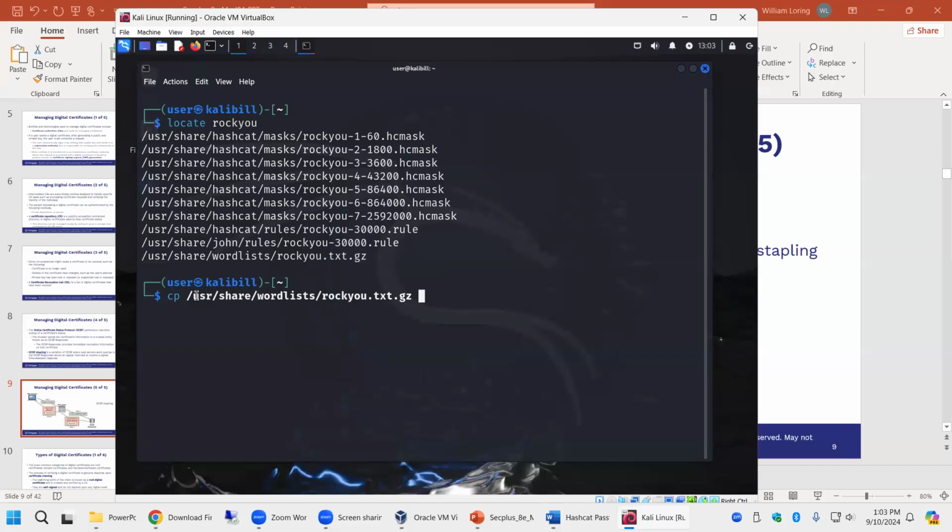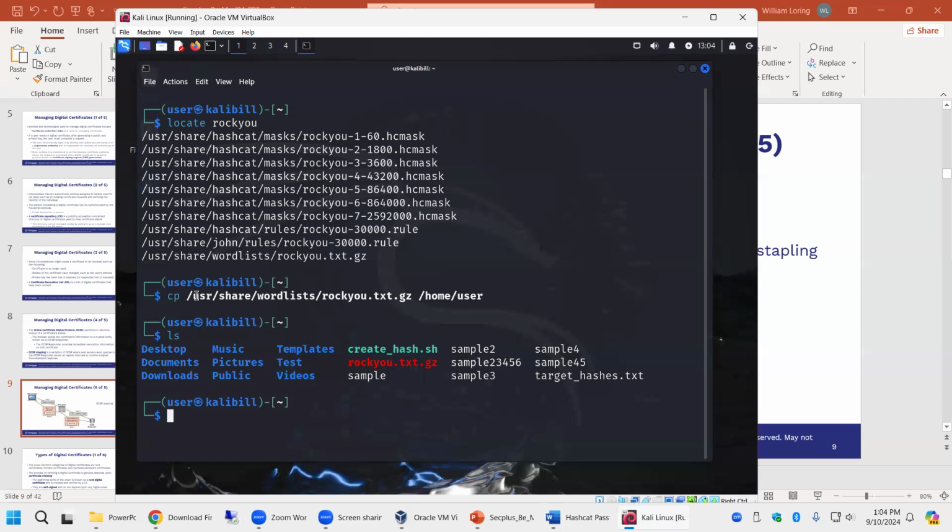Any copy command needs a source and a destination. So my destination is going to be home/user, because that's my home folder. Home is where all the user profiles are stored. It just happens that my user is named user. If my user was named Bill, this would say Bill. So I have my source file, I have my destination. There it is.